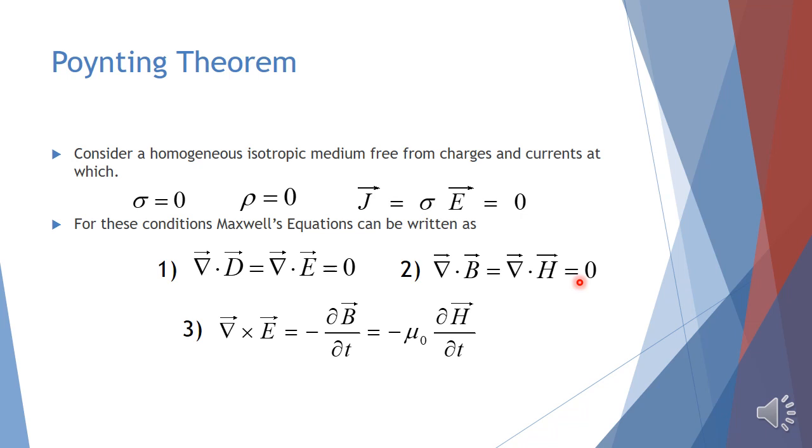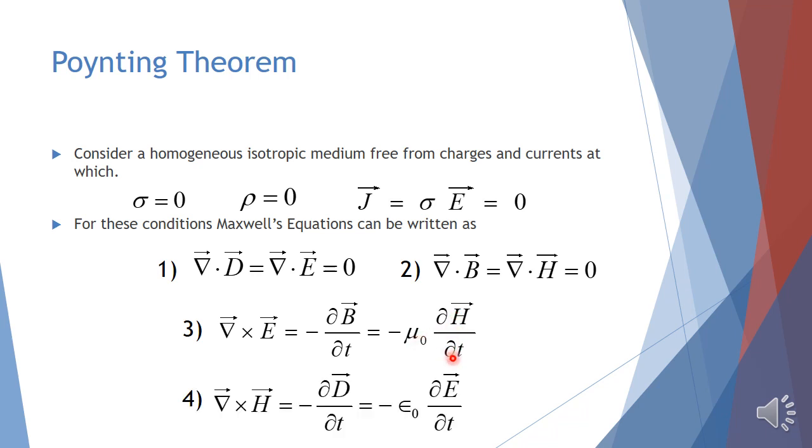The third Maxwell's equation is curl E = minus ∂B/∂t. Since B equals mu naught times H, that is equal to minus mu naught ∂H/∂t.